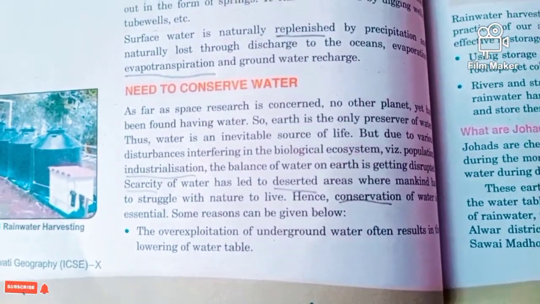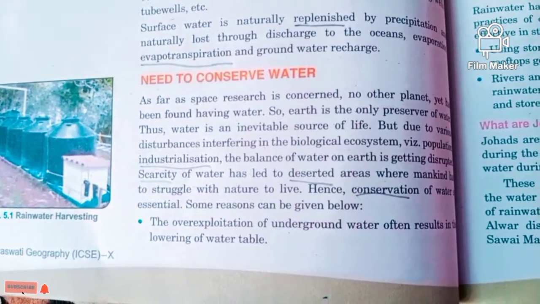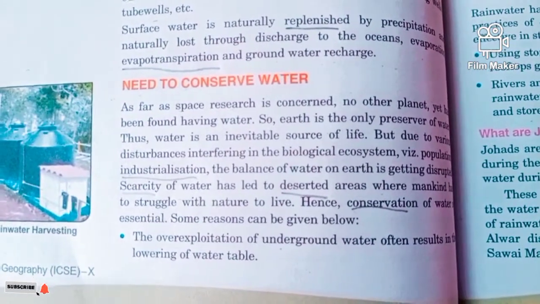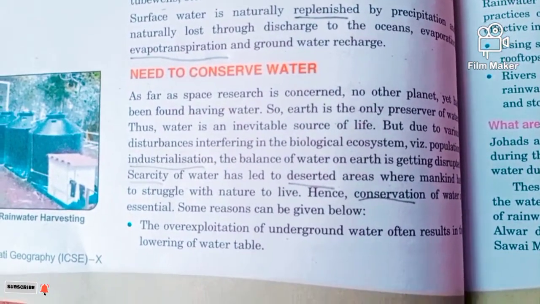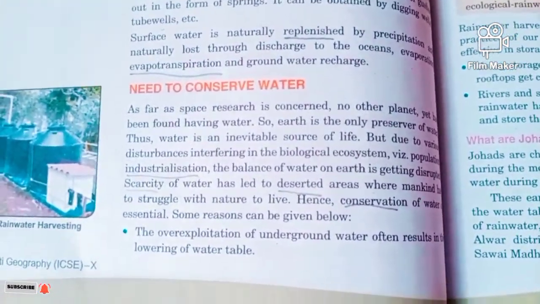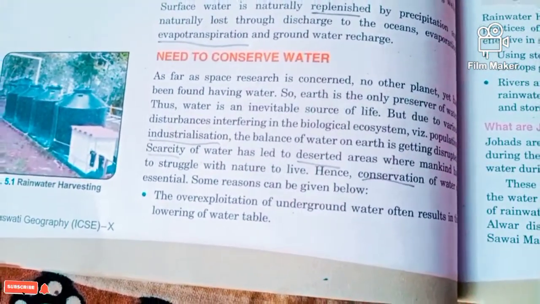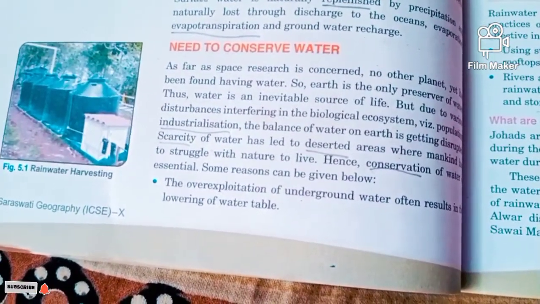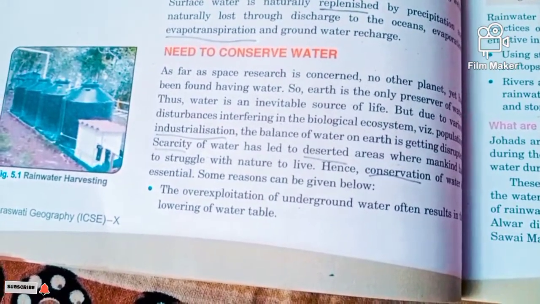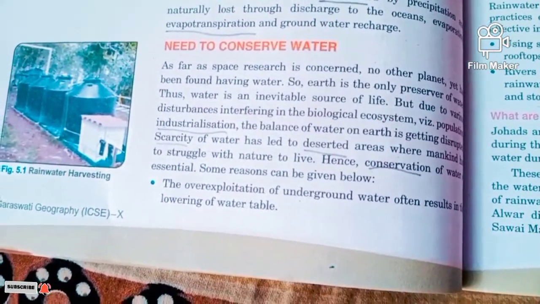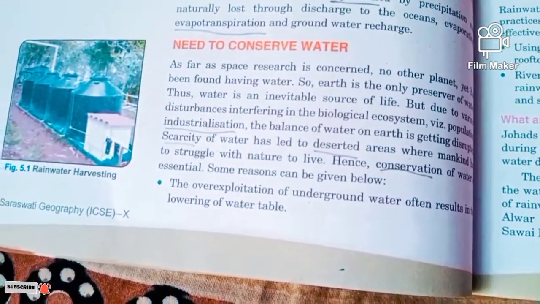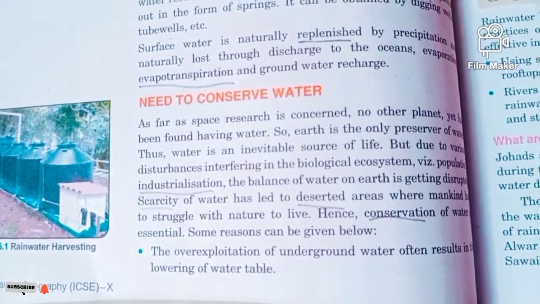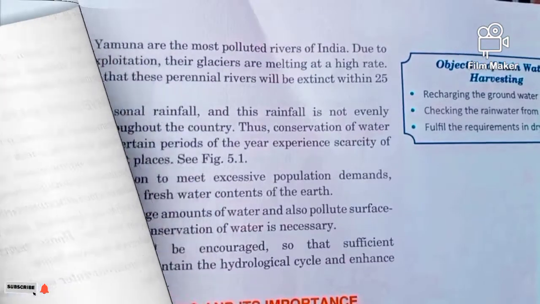So it is very important from the human point of view to conserve water, and here are a few points from the Indian point of view on why we need to conserve water. The first one: over-exploitation of underground water often results in the lowering of the water table. We are over-exploiting the underground water which is available. We have plenty of tube wells, we have dug plenty of wells. We are finding other means to take out the underground water and utilize it. Because of these reasons, there is a lot of water scarcity we are facing right now.